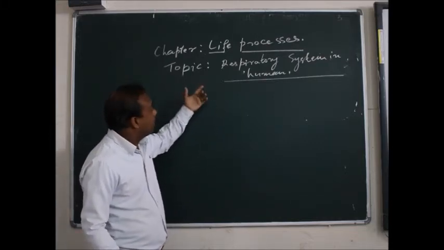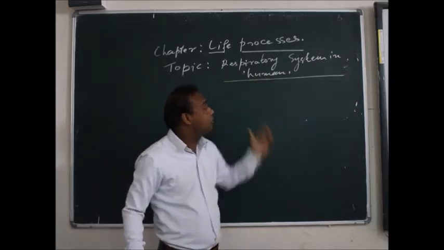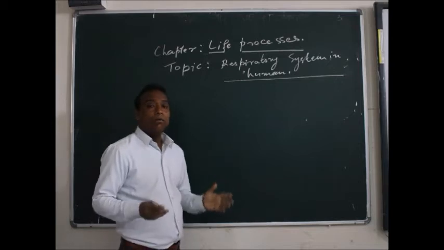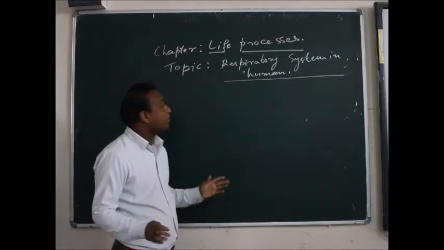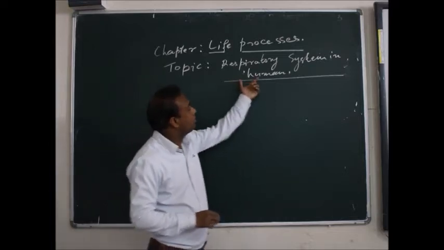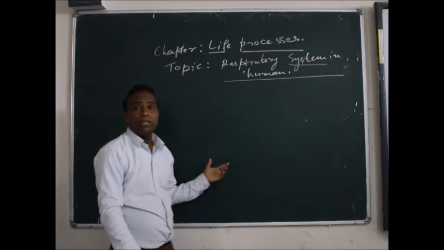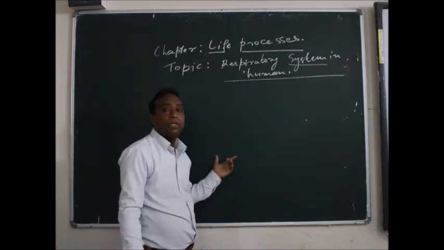Now, in the same topic, we are going to learn about the respiratory system in humans. How does respiration take place in the human being? If you look at respiration in human beings, there is a system. I am writing the word system. So what is a system actually? A system is a combination of different organs.